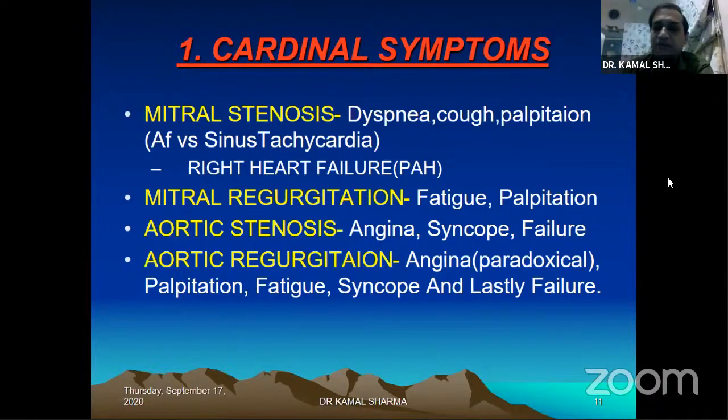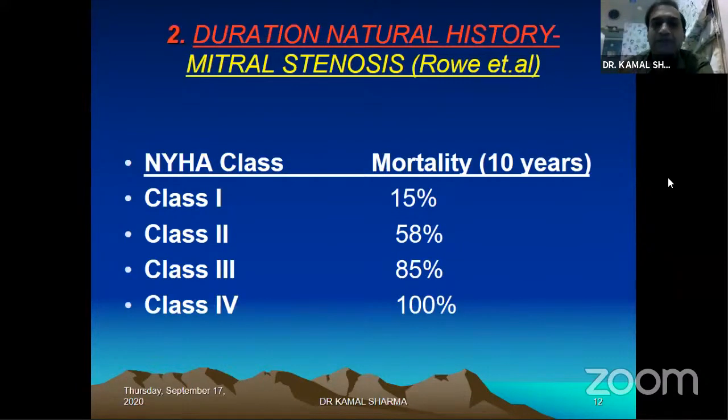So once you have defined from symptomatology which valve you are suspecting, you look at the natural history, of how long the duration has been. We know from the Rowe series that the mortality at 10 years in mitral stenosis would be, for functional class varying, 15, 58, 85, and 100%. So if the patient has been in class 4, say, for 10 years, you're not dealing with mitral stenosis. You're dealing with something else, maybe a CTEPH, maybe you're dealing with an ASD, but you're not dealing with mitral stenosis.